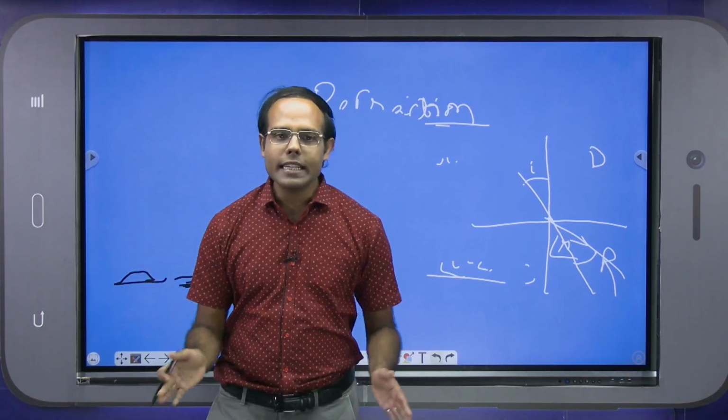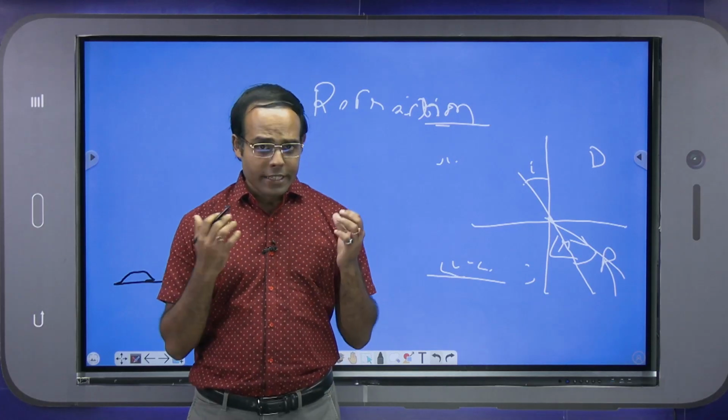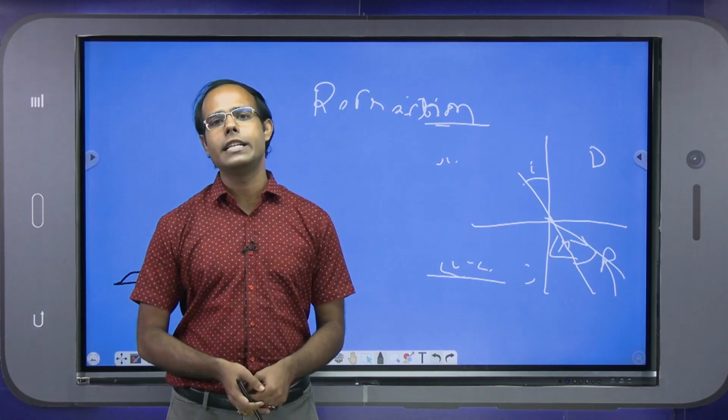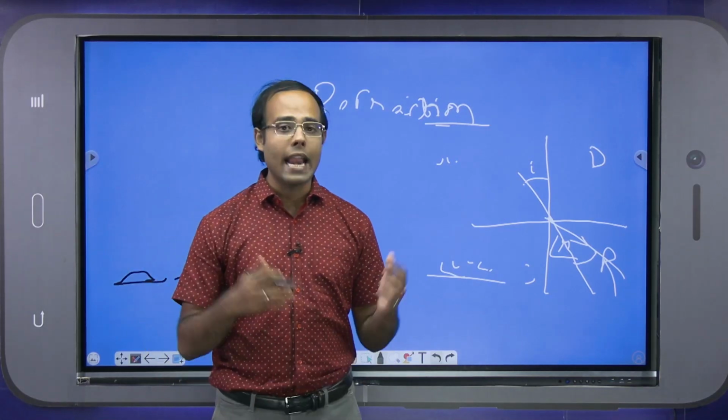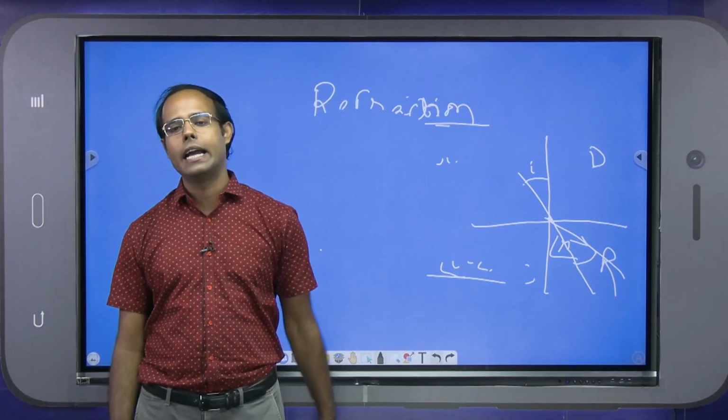So these are the basics of reflection and refraction, and due to these, some phenomena of light happen in our nature. We often see them and are amazed, but these are the basic explanations of light.